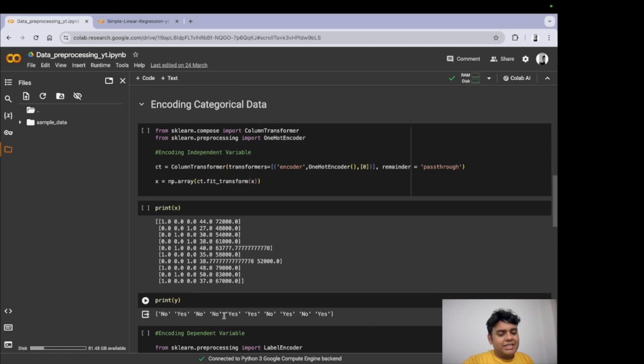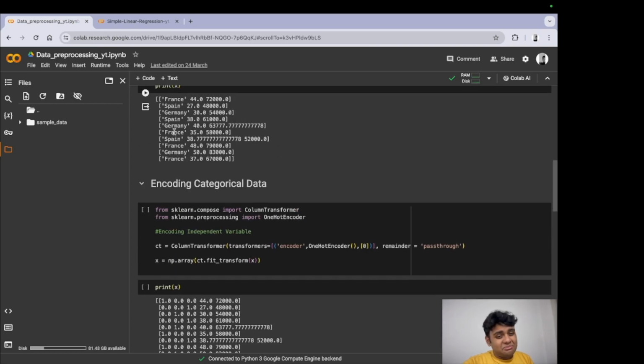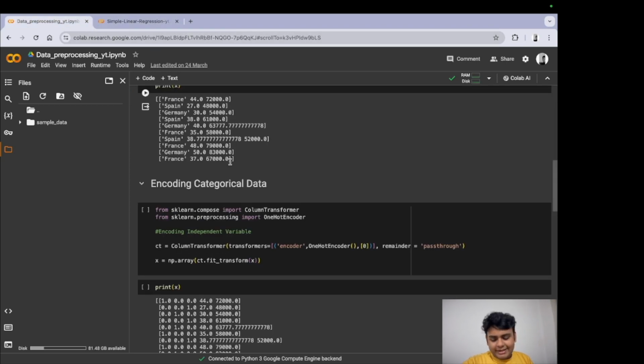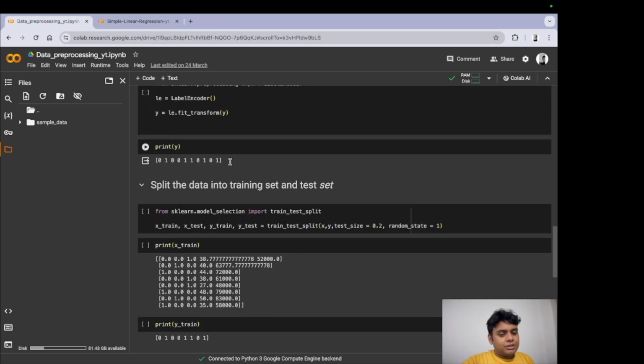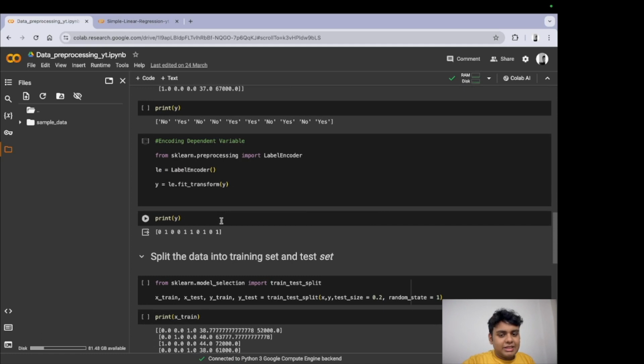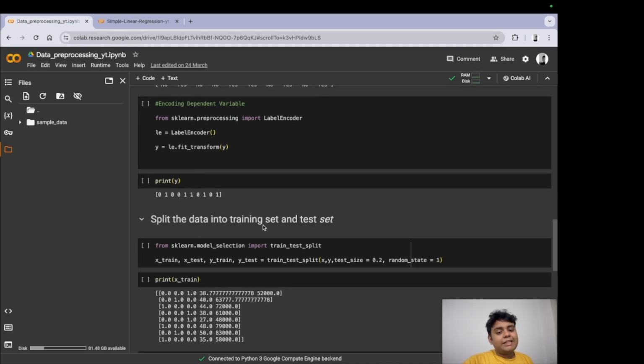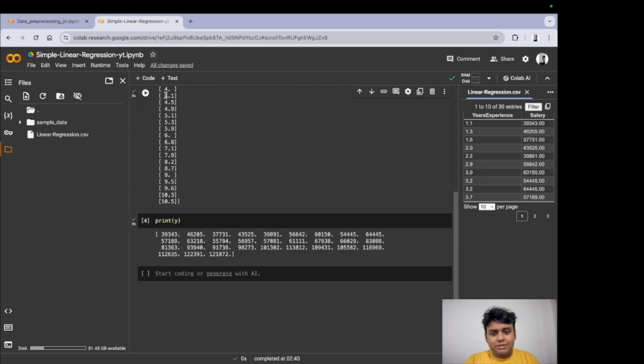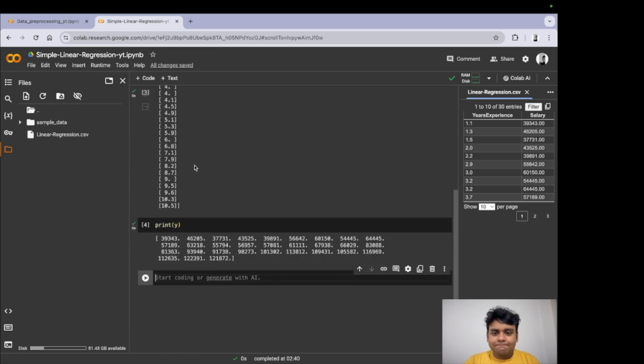Because we do not have any yes/no values or any string values, this step is redundant. We're going to come to the next part, which is splitting the data set into training set and test set. We're definitely going to do this because it is important. This would be done regardless of what else we do, right?